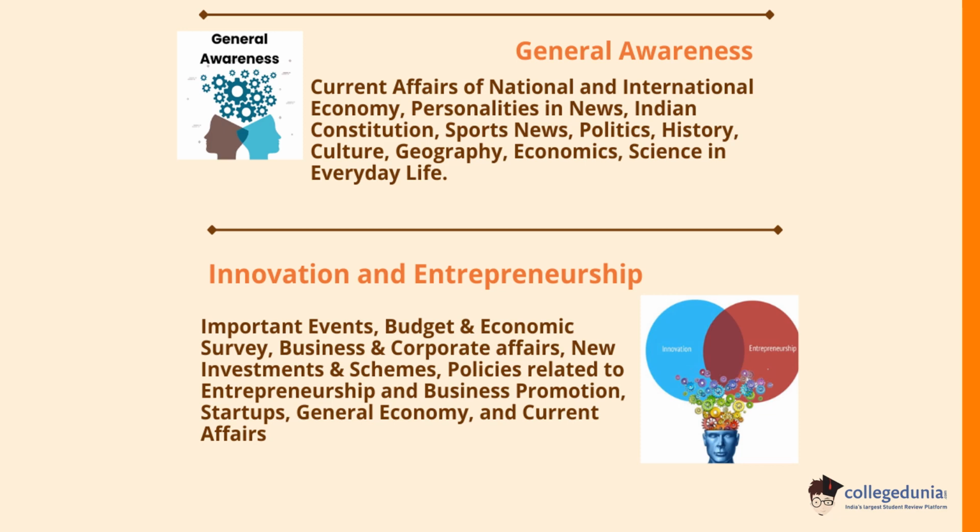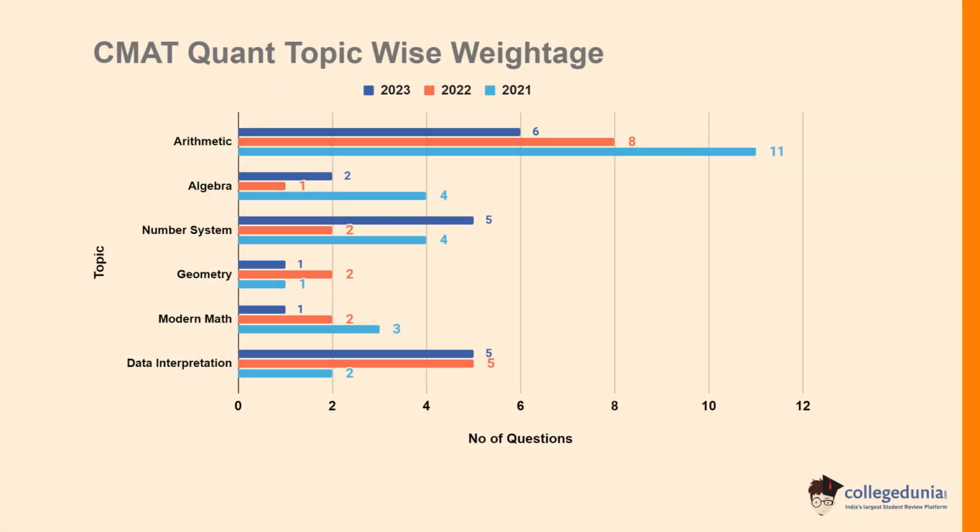Let's check the CMAT quant topic wise weightage. The arithmetic section in 2021 had a weightage of 11 questions, whereas in 2022 it had 8 questions. In 2023 it had 6 questions. In the algebra section, 2021 had a weightage of 4 questions, whereas 2022 had 1 question. In 2023 it had 2 questions.